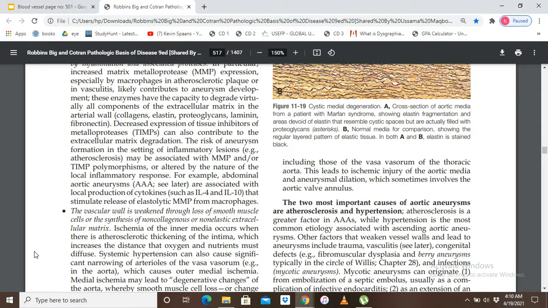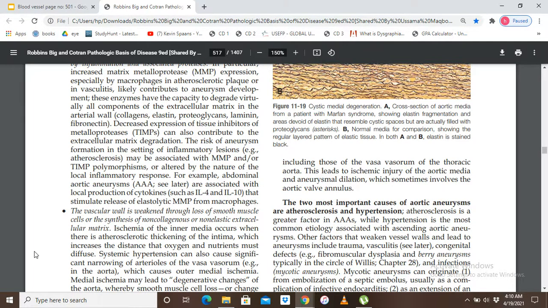The vascular wall is weakened through the loss of smooth muscle cells or the synthesis of non-collagenous or non-elastic extracellular matrix. Ischemia of the inner media occurs when there is an atherosclerotic thickening of the intima, which increases the distance that oxygen and nutrients must diffuse.